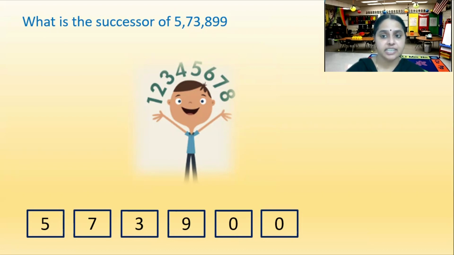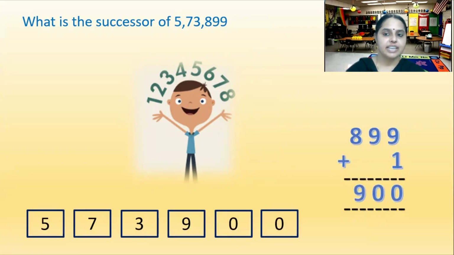899, so I am just adding 899 plus 1. We will get 900. Is that clear to you? Yes? Fine.